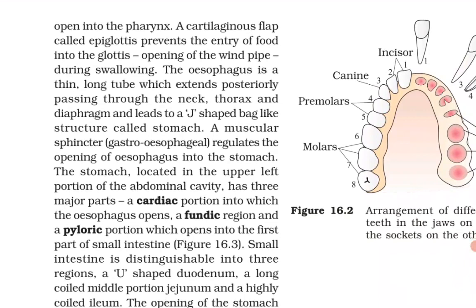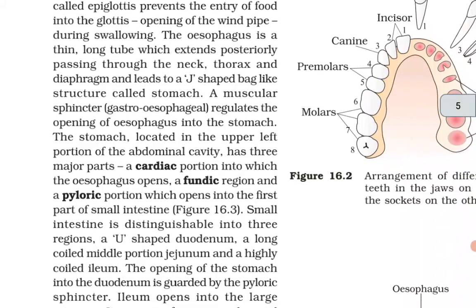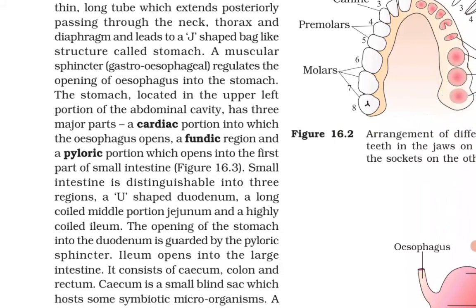The esophagus is a thin, long tube which extends posteriorly, passing through the neck, thorax and diaphragm, and leads to a J-shaped bag-like structure called the stomach. A muscular sphincter, the gastroesophageal sphincter, regulates the opening of the esophagus into the stomach. The stomach, located in the upper left portion of the abdominal cavity, has 3 major parts: a cardiac portion into which the esophagus opens, a fundic region, and a pyloric region which opens into the first part of the small intestine.